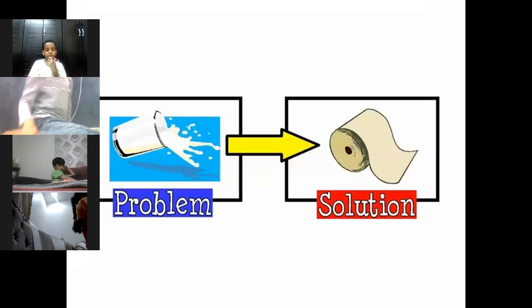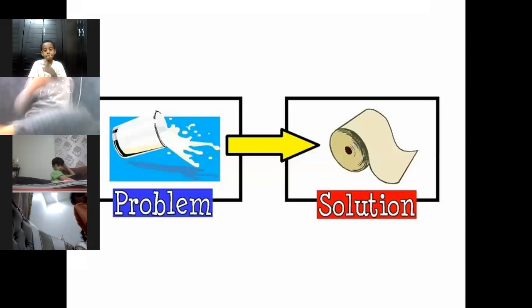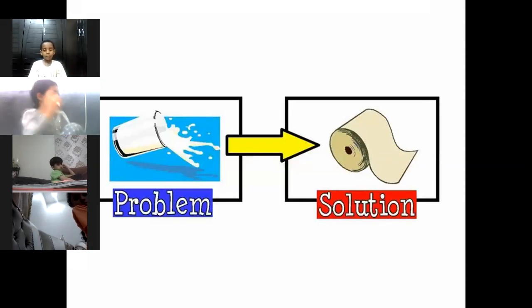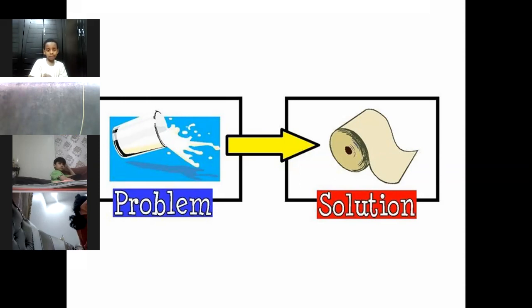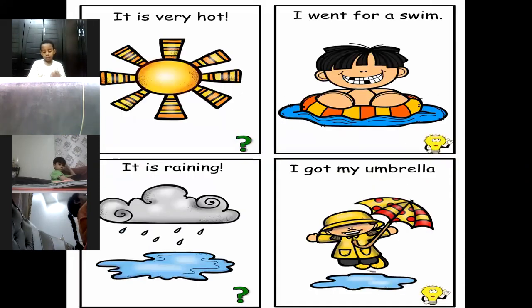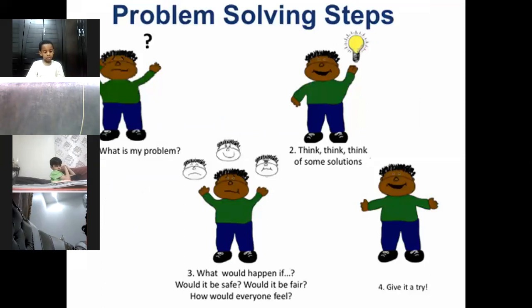If someone spilled the milk on the ground, what's the solution, or how can we fix the problem? We can use a tissue to clean it or to dry the ground or the floor. If it's very hot, we should go swimming. So this is the problem and solution. If it's raining, we should get our umbrella.